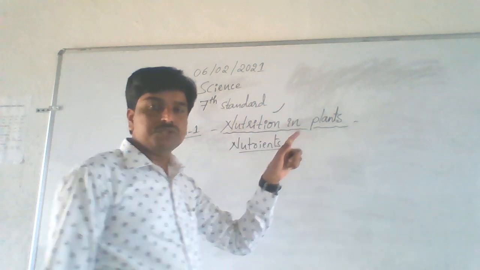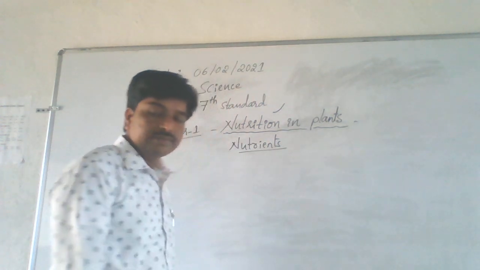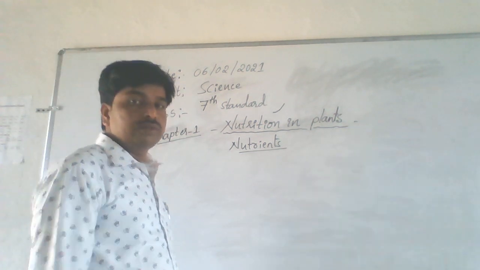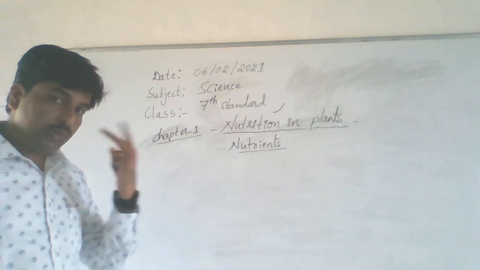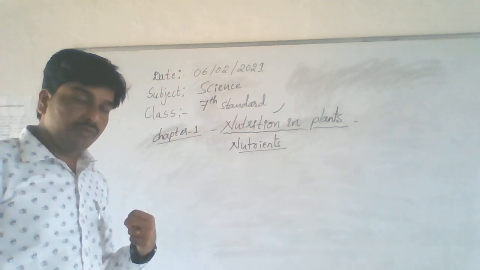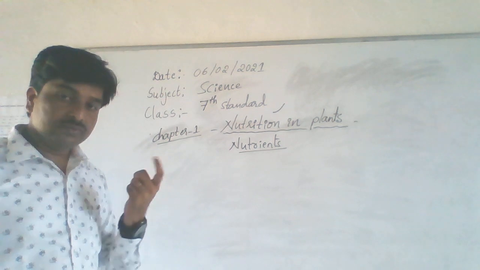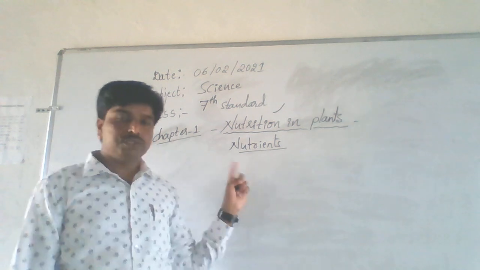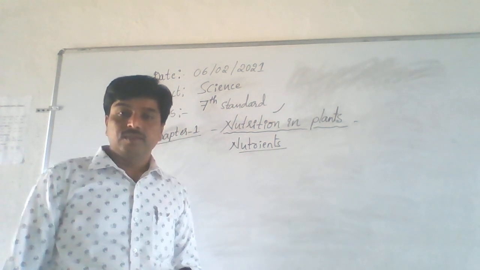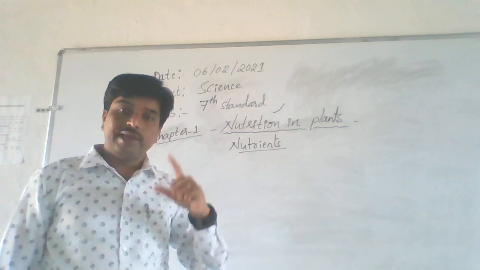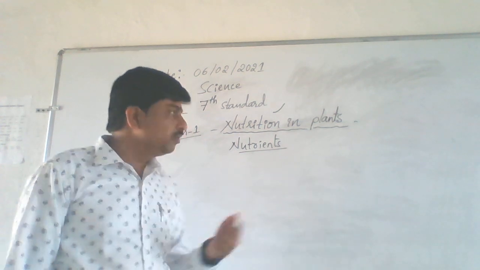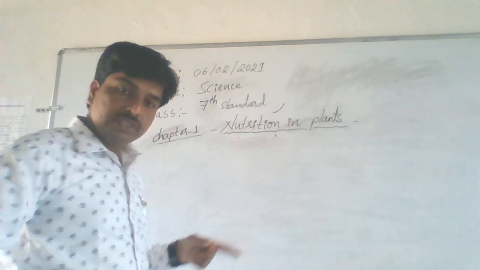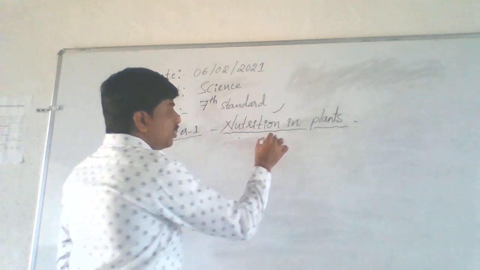So let's start. How does this nutrition happen in a plant body? Normally in nutrition we see two modes, two types. One is autotrophic and the other is heterotrophic. Basically this nutrition occurs in two modes: autotrophic mode and heterotrophic mode. Even plants also have two modes of nutrition.